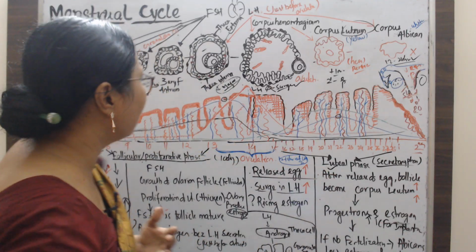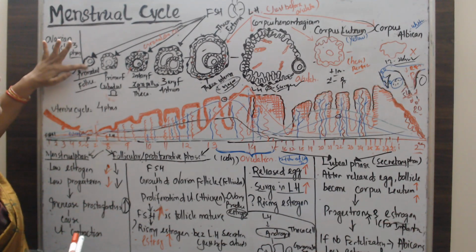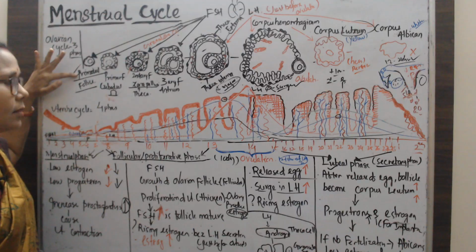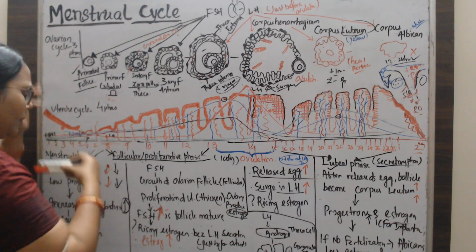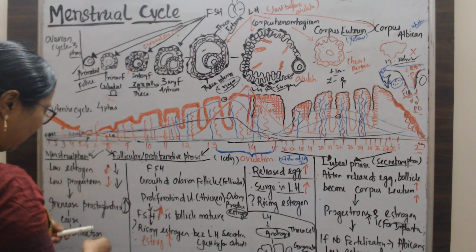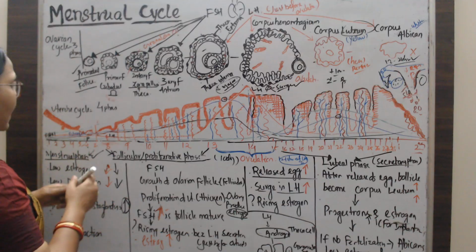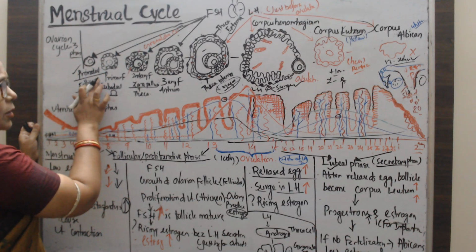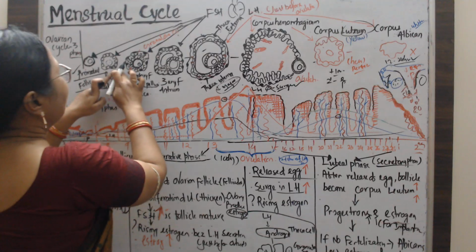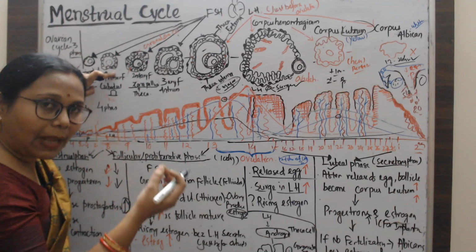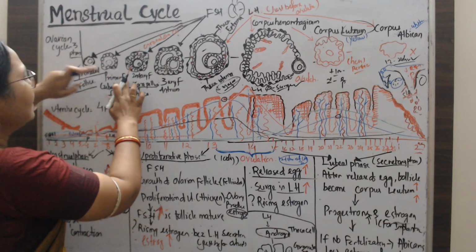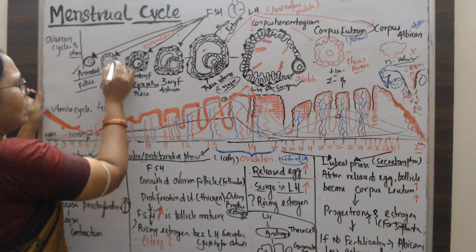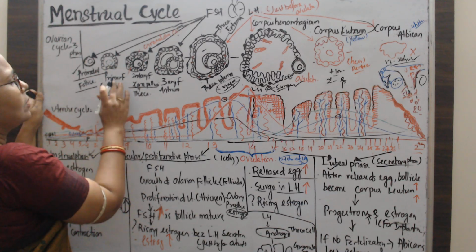First, in our ovary, the immature oocytes are present in the form of primordial follicles, with the oocyte and an outer layer of flat cells. This is the primordial follicle. Next, it develops into the primary follicle. In the primary follicle we find cuboidal cells, a cube-like structure in a single layer.